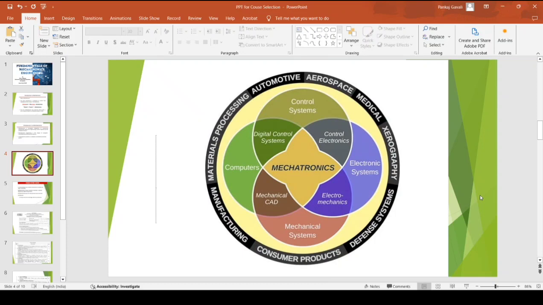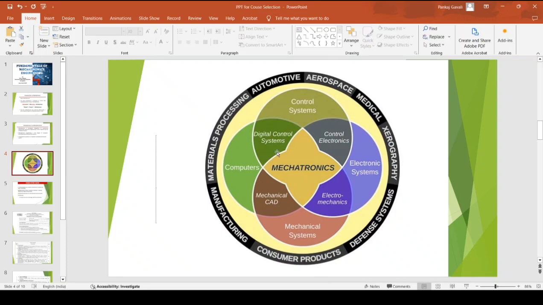A conjunction of two branches, the computers and the control system, is termed digital control system. The integration of mechanical and computer systems can be represented as mechanical CAD, and an electronic system integrated with a mechanical system is electromechanics. Likewise, the integration of an electronic system with the control system can be termed control electronics.